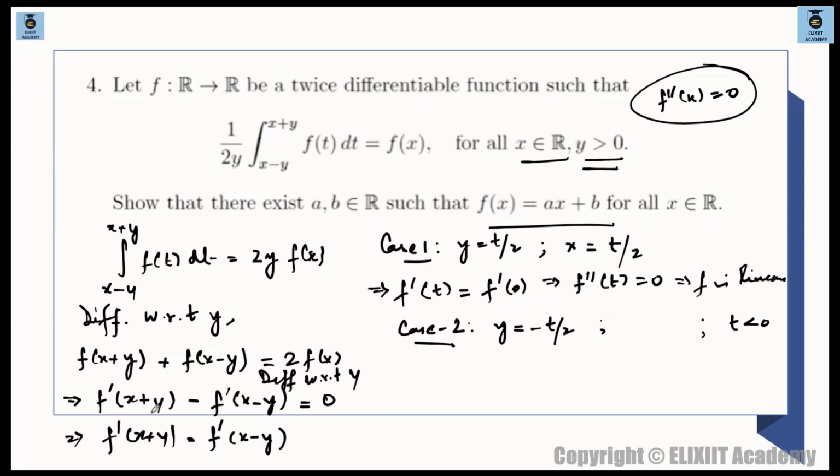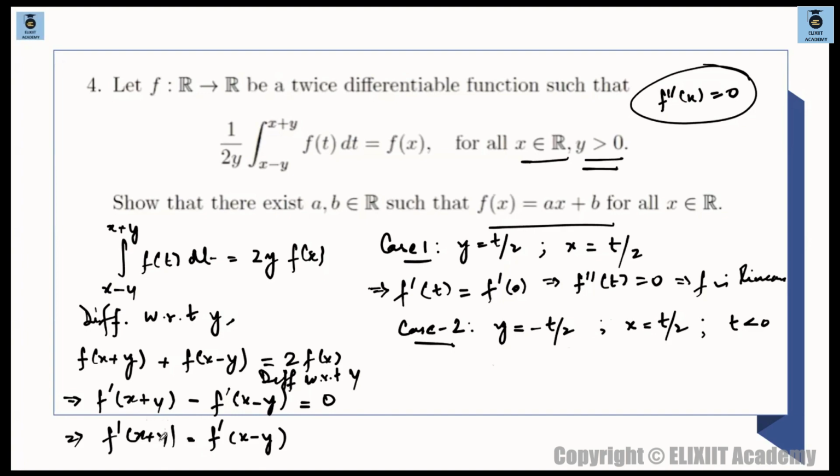ठीक है, now I have to bring, if y is minus t by 2, somehow I have to bring t over here. So I have to take x to be t by 2. ये नहीं कि x को minus t by 2 ले लिया. I have to take x to be t by 2 because this I have to bring, ये वाला जो चीज है ना, this will bring you 0 and this will give you minus minus plus.